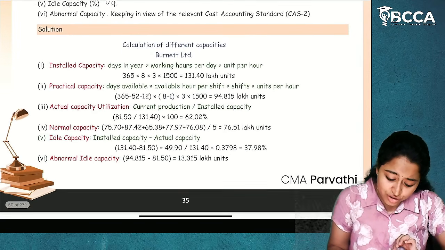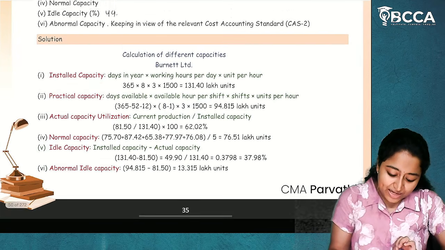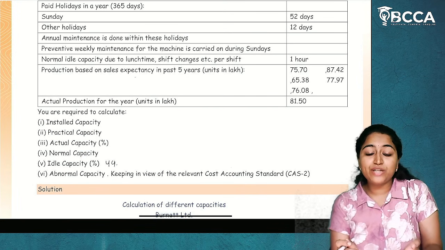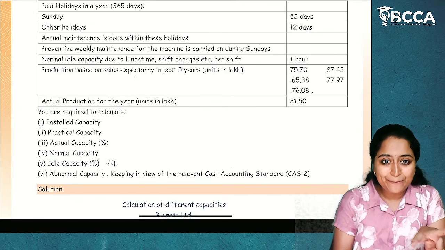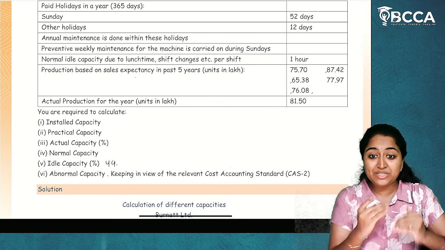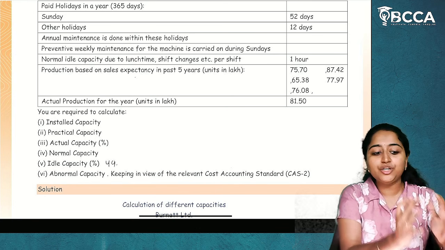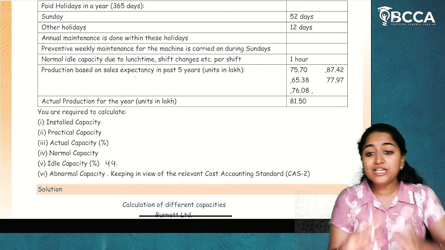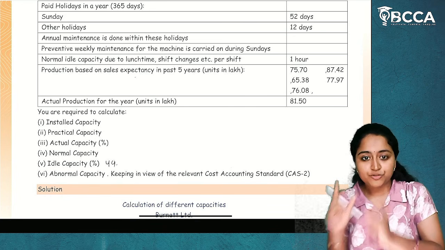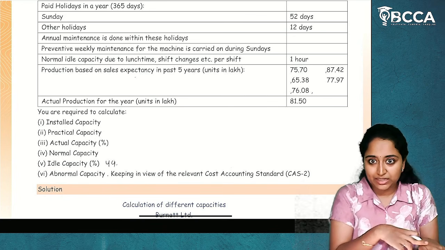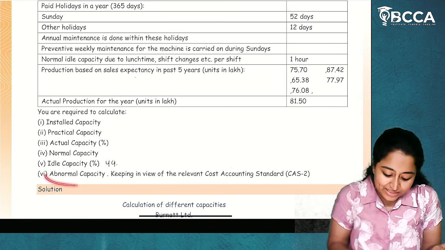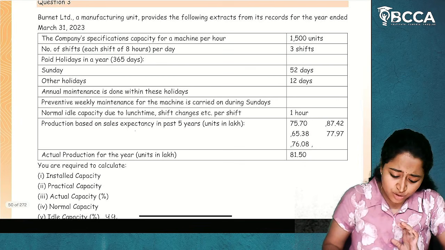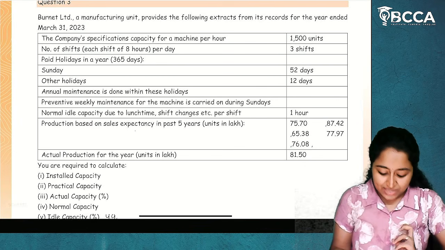Now, here we also have practical capacity, which is achievable capacity. So if we calculate the difference between achievable capacity and actual capacity, which means after considering interruptions, we have calculated this to be the practical capacity. In this practical capacity also, there is a difference from actual capacity. So actual capacity differs from practical capacity. Whatever the difference is, it is called as abnormal ideal capacity. I hope it is clear. So we will do these by understanding the concept.